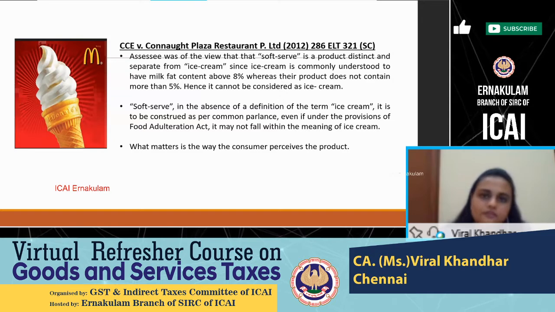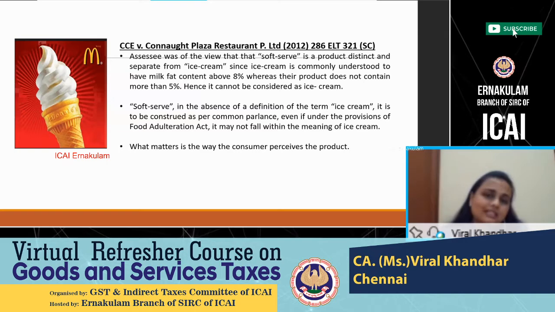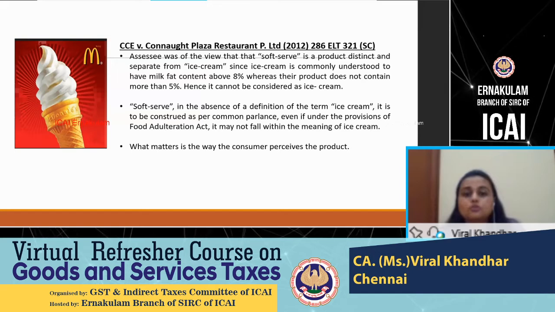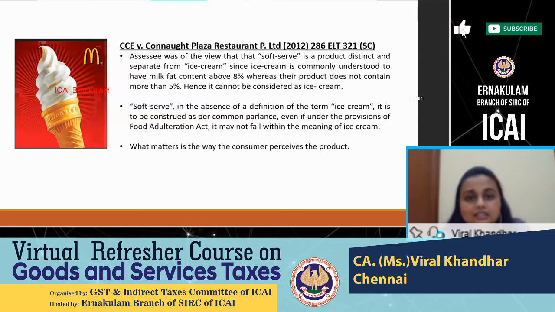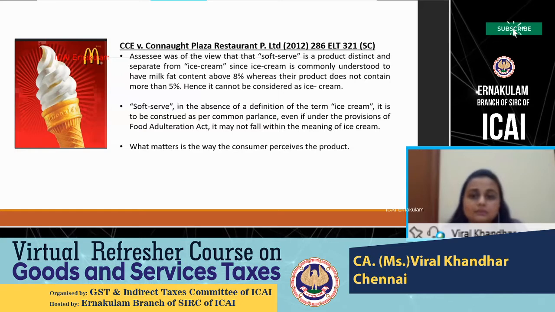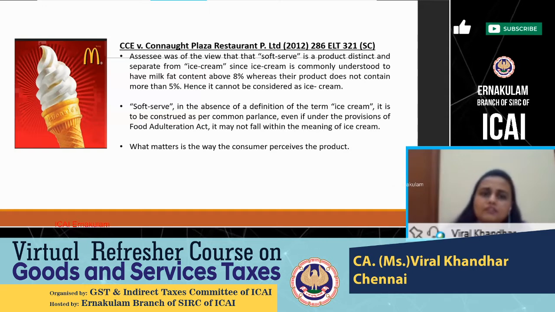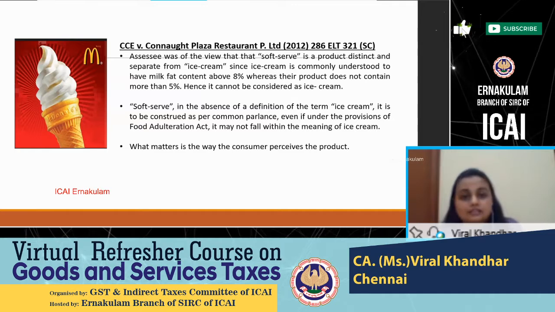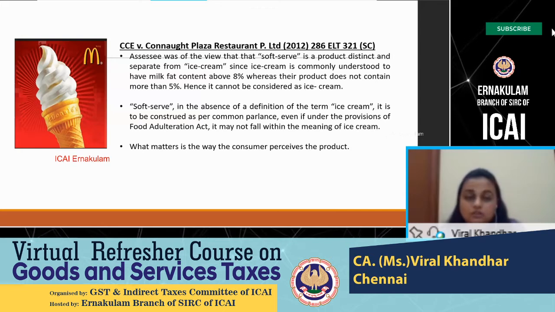They said that this soft serve ice cream, or the Maxwell as it was known, is a product which is distinct from ice cream, because if you look at the technical definition of ice cream, it is supposed to have a milk fat content above 8%. So McDonald's went ahead, brought testing certificates and other opinions from technical experts, and said that this ice cream does not have milk fat content above 8%. Milk fat content is only 5%. So that is why it cannot be considered an ice cream. It is a dairy produce. This was the argument put forth by McDonald's.